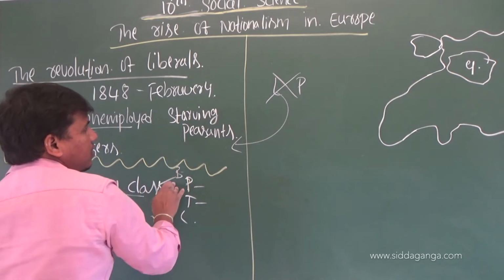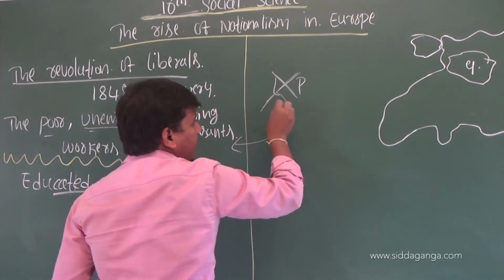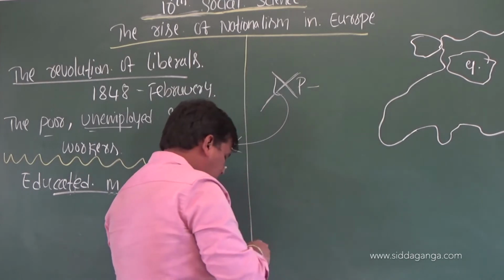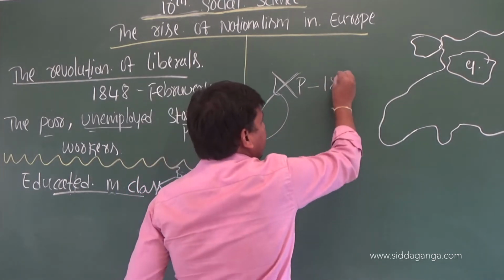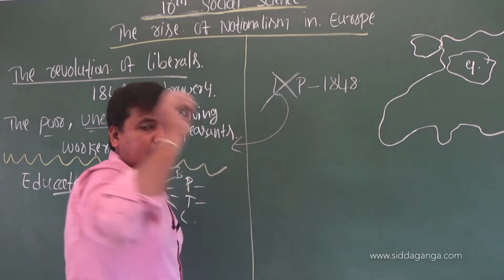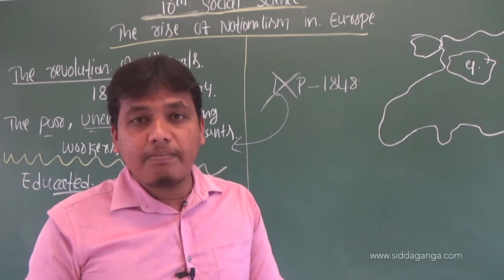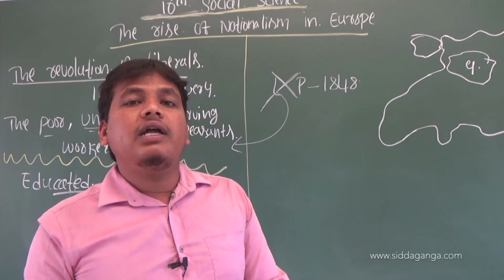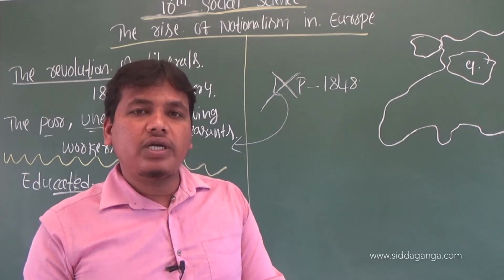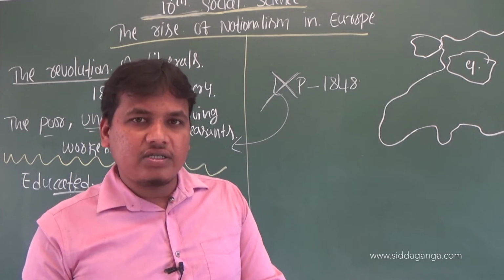These two groups dethroned Louis Philippe in the February Revolution of 1848. When did the February Revolution take place? 1848.